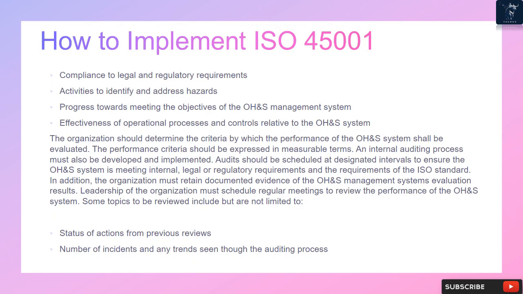In addition, the organization must retain documented evidence of the OHS management system's evaluation results. Leadership of the organization must schedule regular meetings to review the performance of the OHS system. Some topics to be reviewed include but are not limited to: status of actions from previous reviews, number of incidents